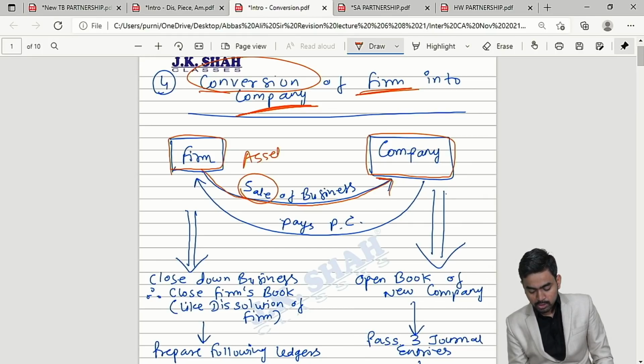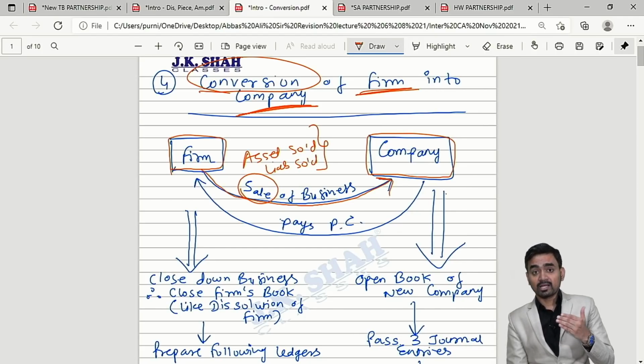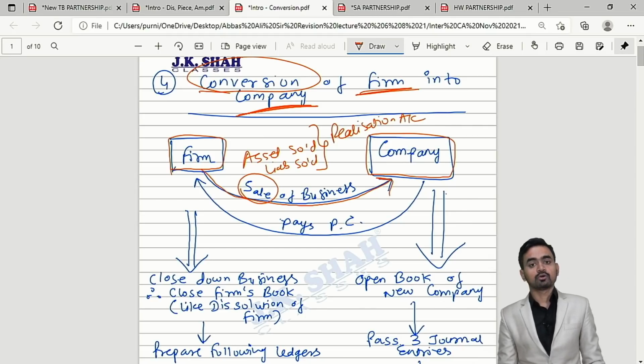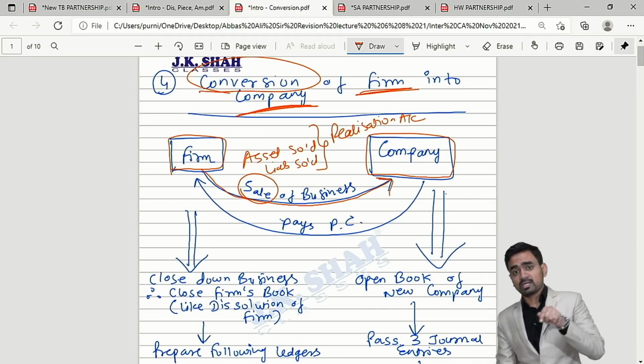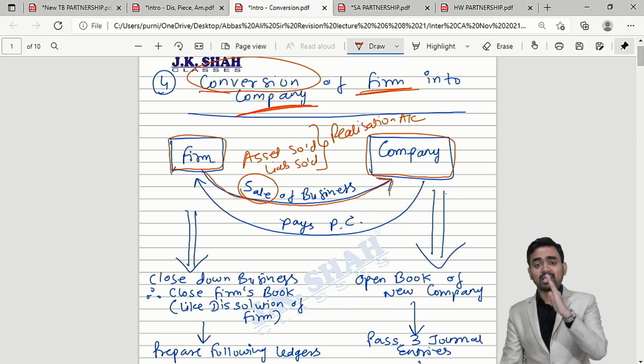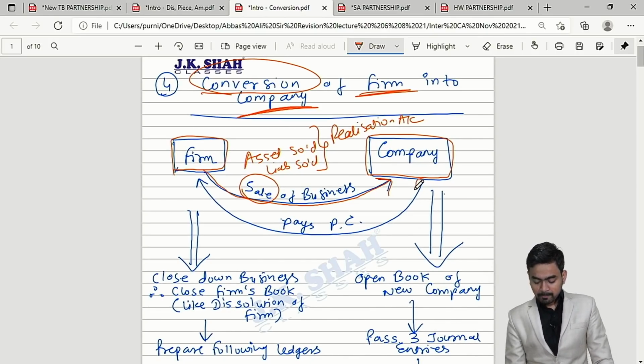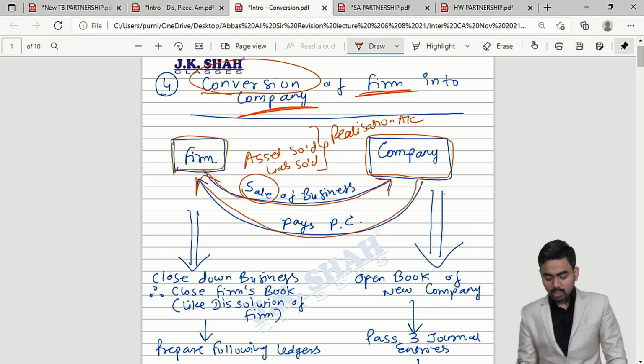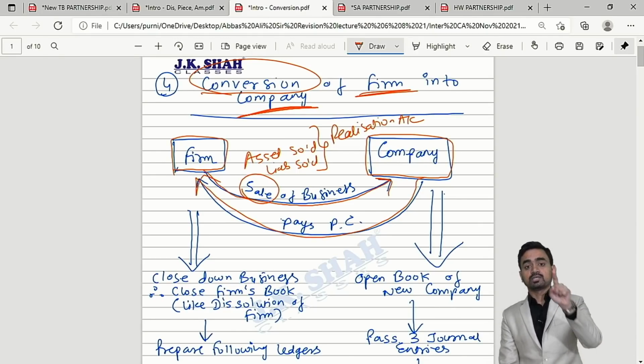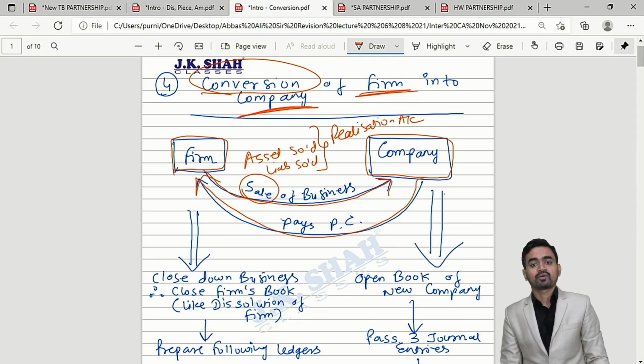Assets sold, liabilities sold. Yes or no? It means we are realizing the assets, so we have to open a realization account. So the firm is transferring, selling its business to the company. Free of cost? No. The company in turn will pay what? Purchase consideration. You must have heard this term in one of the chapters, that is, amalgamation of companies.